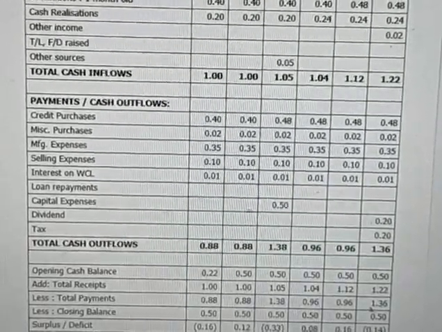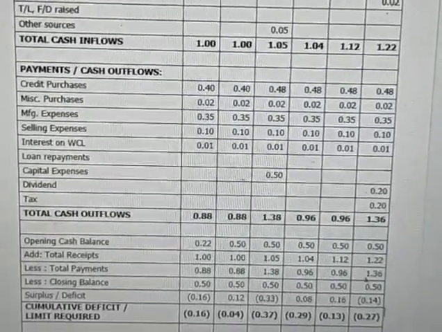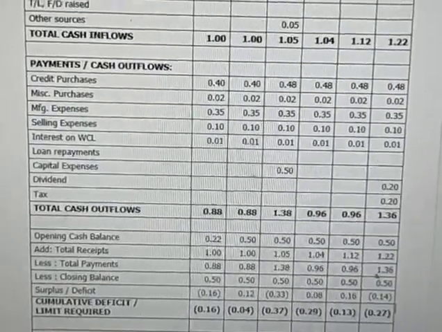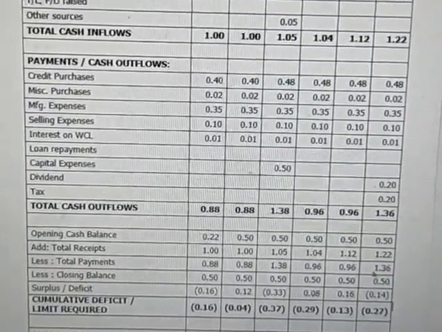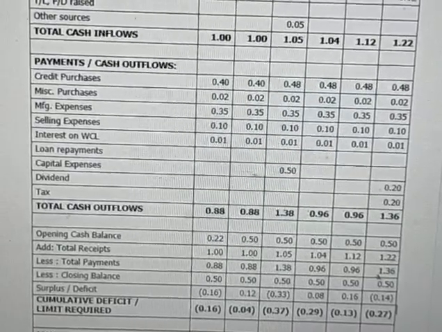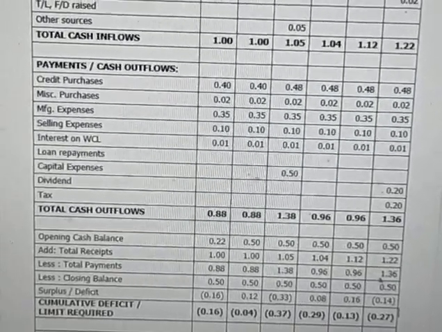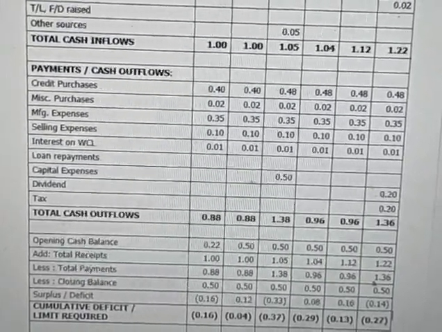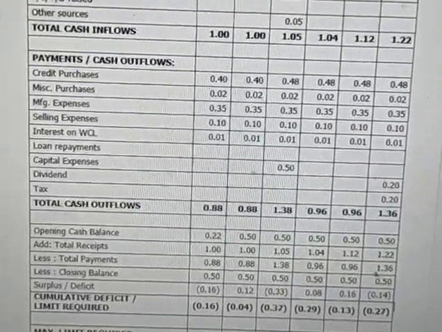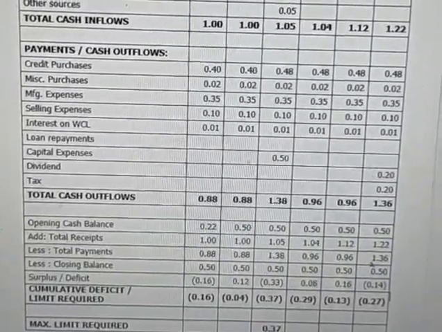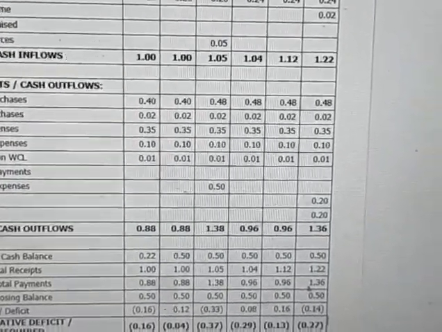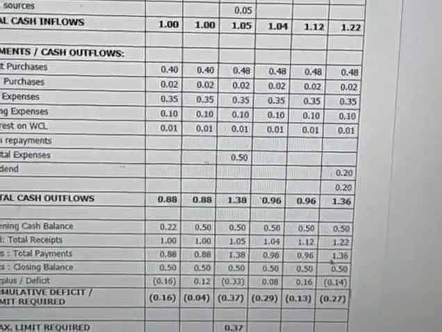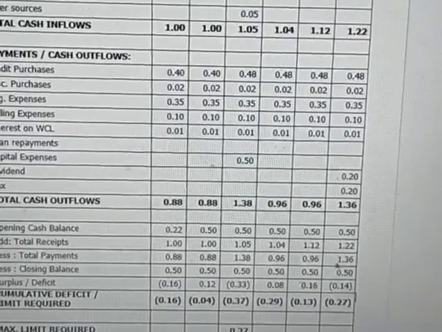So the opening cash balance is 22,000, and the unit has to maintain a closing balance of 50,000. So here the deficit is 16,000. Just to calculate, 22 plus 1 lakh, that is 1 lakh 22, minus 88, it will come to 34. But the unit has to maintain 50,000, so the deficit is 16,000. So for January the limit is 16,000. Like that you have to calculate for other months, and the maximum of this deficit is to be given as working capital for that unit.